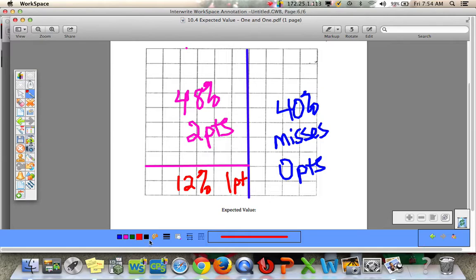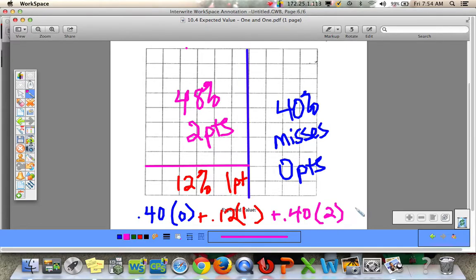So our expected value is probability times payoff. So the probability is a 40% chance she gets 0, plus a 12% chance that she earns 1 point, plus a 48% chance that she earns 2 points. So when you calculate this, and I haven't done this calculation yet, you want to try to figure out what is her expected value in the long run. How much would she on average earn? How many points would she earn if she played a long time?